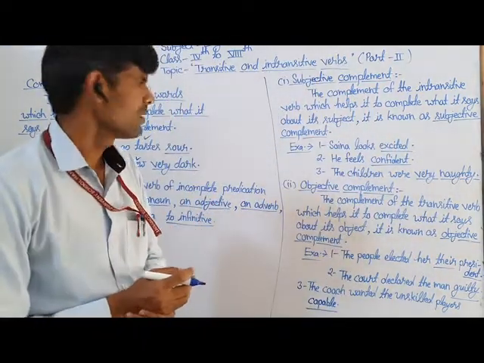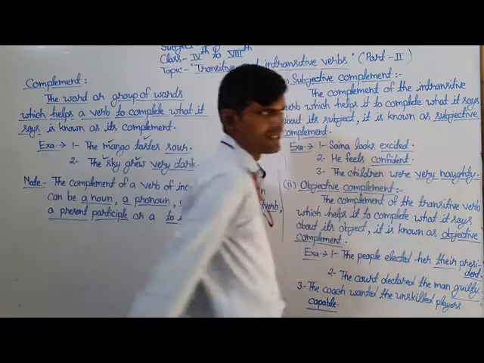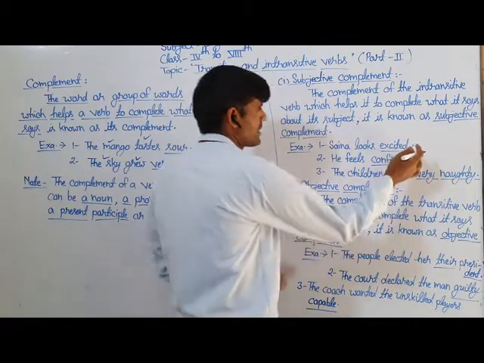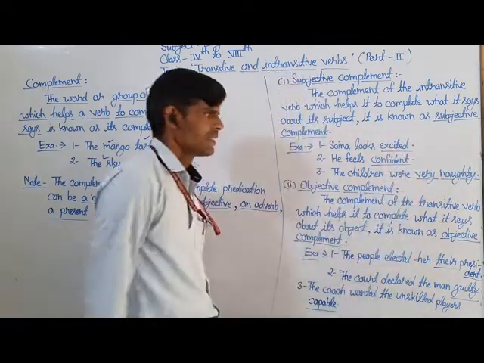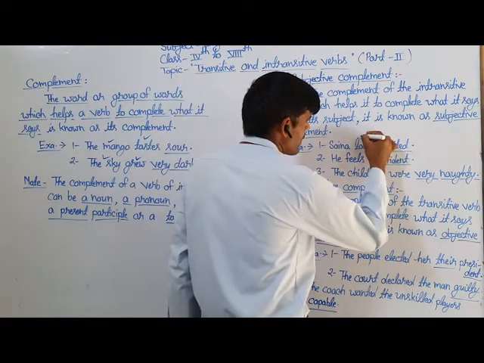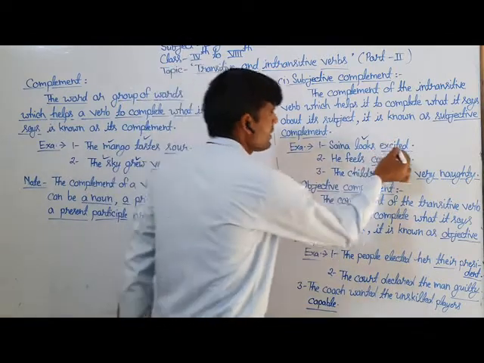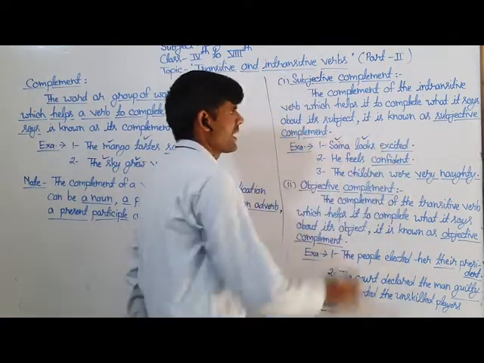For example, Saina looks excited. Here the underlined word excited comes after the verb of incomplete predication looks, and it gives additional information about its subject Saina.